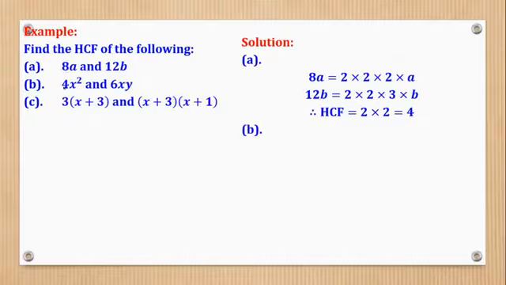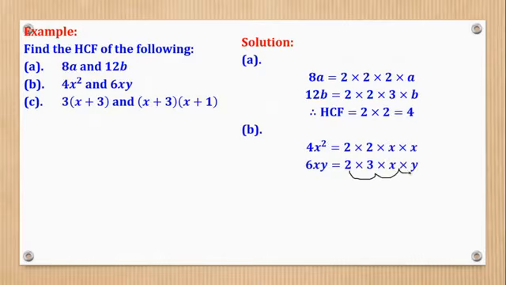Then part B, you'll come and say 4x squared is 2 times 2, then x squared is x times x. What about 6xy? It is 2 times 3 times x times y. Then you look for what is common. This is common, okay, and this is common. The rest are not. Therefore, you'll come and say that the HCF is 2 times x, which is 2x.